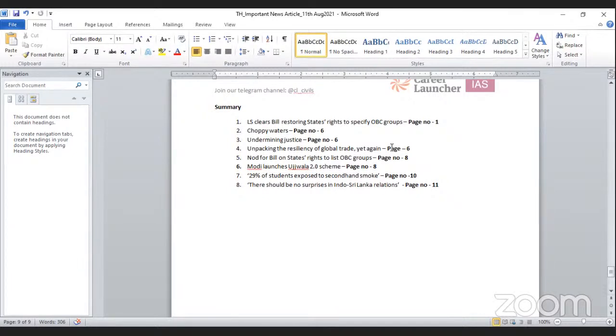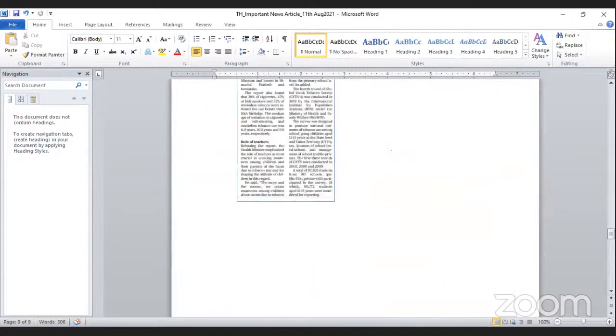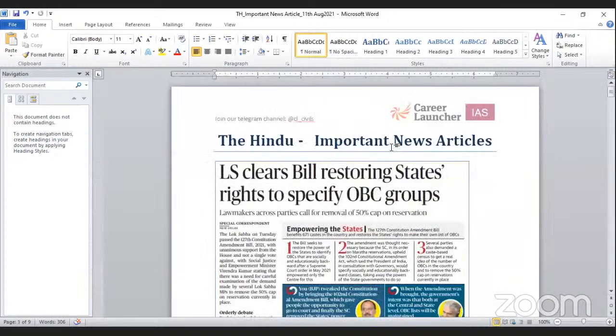So here, this is the summary. You can read these articles on the mentioned page numbers. So this is all for the day. You do not need to waste 2 or 3 hours reading the entire newspaper. These are important articles which have weightage for your examination, and it will be helpful in that.